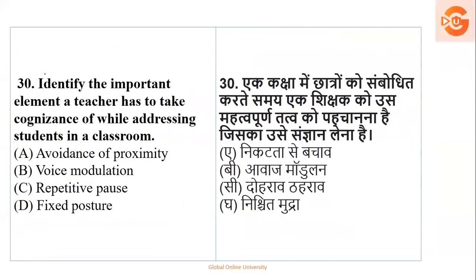Next question. Identify the important element a teacher has to take cognizance of while addressing students in a classroom. कौन से element को teacher को consider करना पड़ेगा while addressing the students in the classroom. So whether it is avoidance of proximity, in a distance कम करना, voice modulation, okay, or it is repetitive pauses, or it is fixed posture.